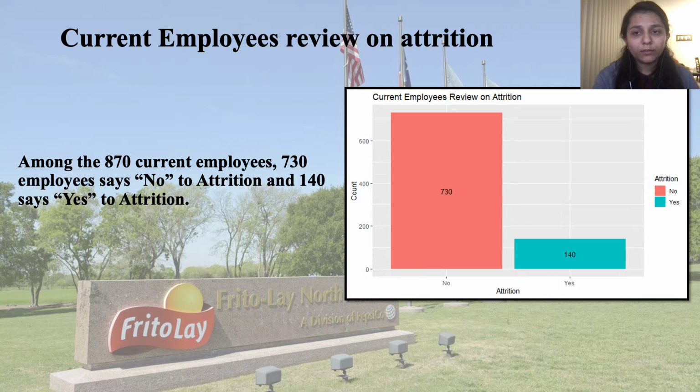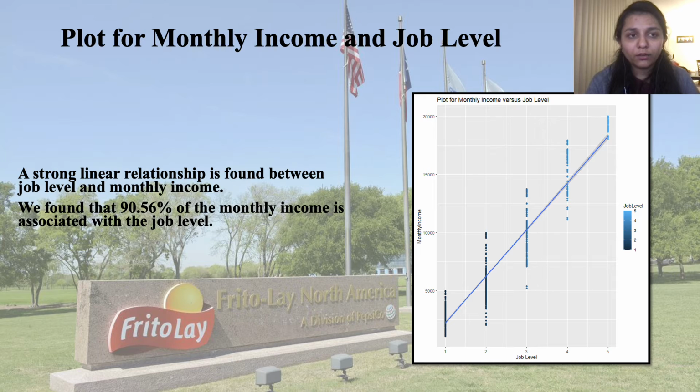Looking at the current employee review on attrition, we found that 730 employees say no to attrition and 140 say yes to attrition. Looking at the graph for monthly income and job level, it seems that there is a strong linear relationship between monthly income and job level. The relationship is so strong that 90.56% of monthly income can be explained by the job level of an employee.